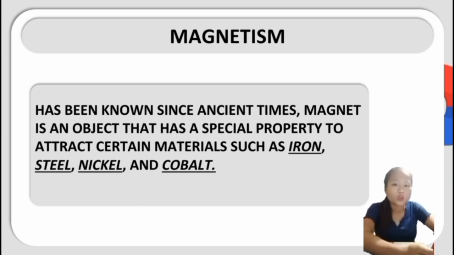So, a magnet only attracts objects made of iron, steel, nickel, and cobalt. A magnet will not attract plastic and rubber. So if objects are made of steel, nickel, cobalt, and iron, they will attract one another. A magnet attracts only objects made of iron, nickel, steel, and cobalt.